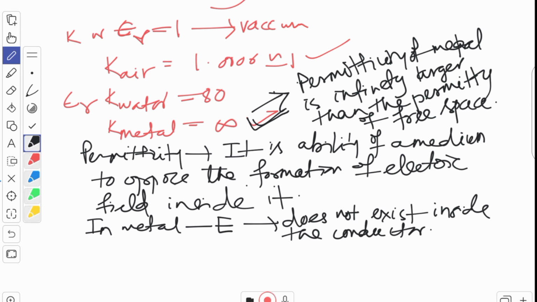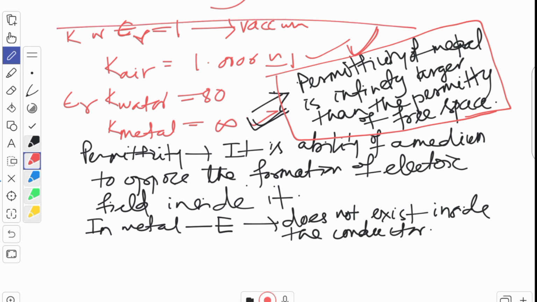The significance, mathematically we can do everything, but we have to understand what is the physical significance of everything. Then only you can solve the numericals. It will be much more easier. Then you can go for the conceptual questions in entrance. Okay children, let me make it more simple. We'll take another 1-2 examples to understand this thing. What does it mean? The permittivity of metal is infinitely larger than the permittivity of free space. So what does it mean? Let me clear this board. I think if people have noted it down. Okay.